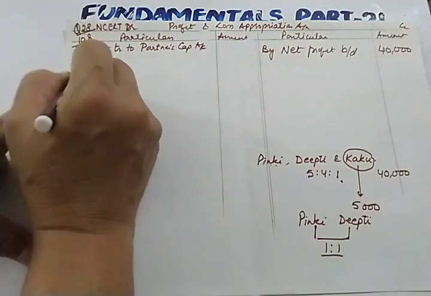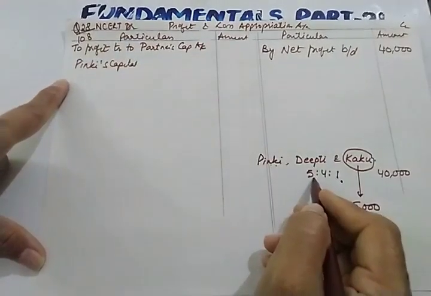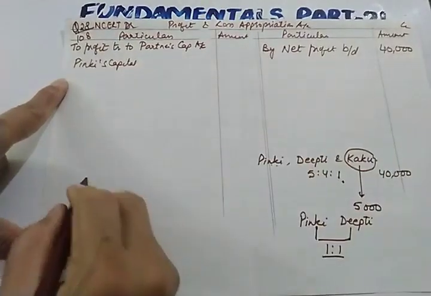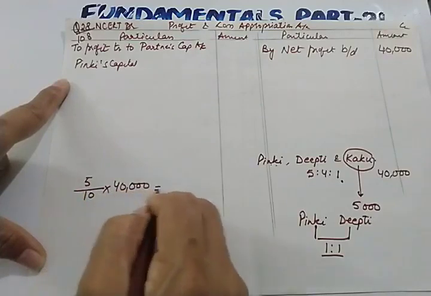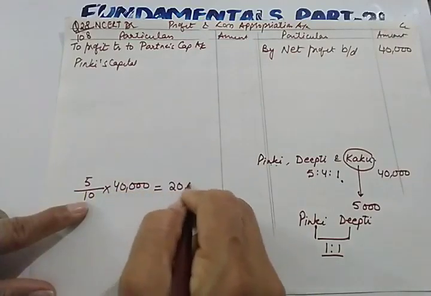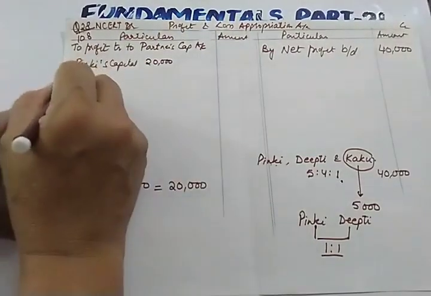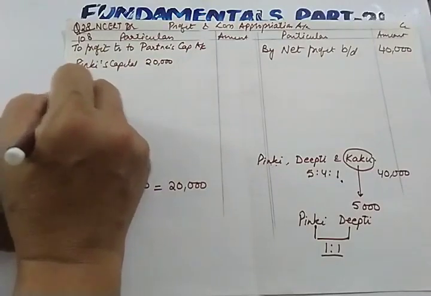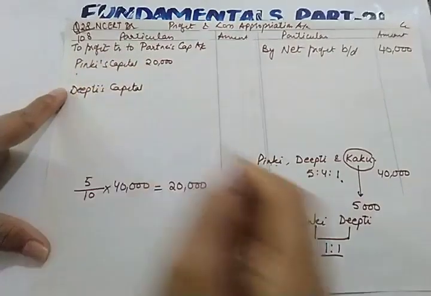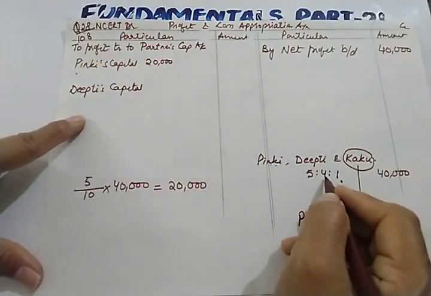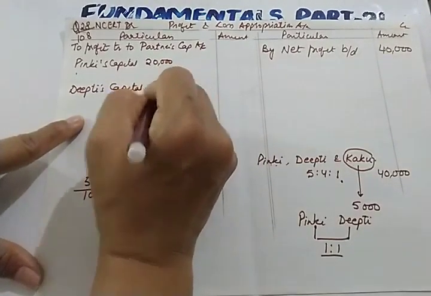So let us divide. Pinky's capital: how much will Pinky get? 5/10 into 40,000, which will be 20,000. So Pinky will be getting a profit of 20,000. Then leave one line. After that, Deepthi's capital, Deepthi's share of profit. Deepthi has a share of 4/10, so 4/10 of 40,000 will be 16,000.